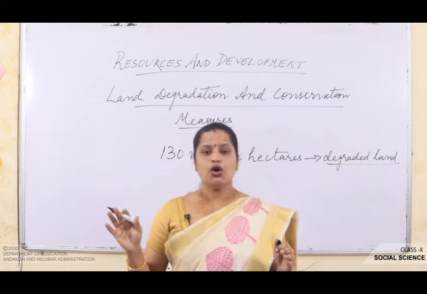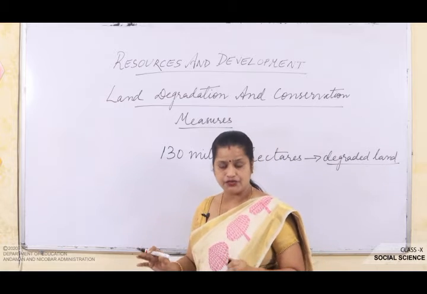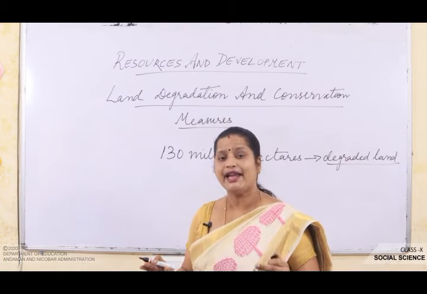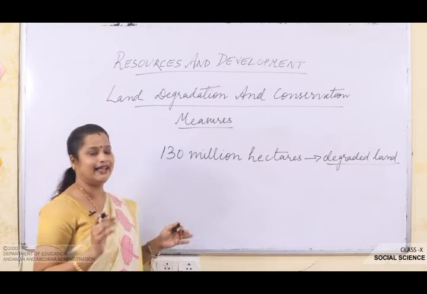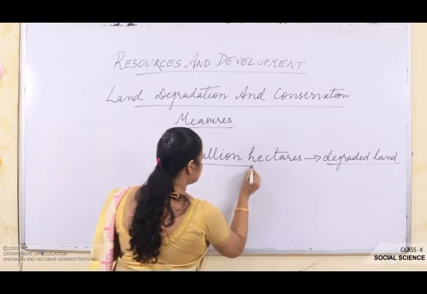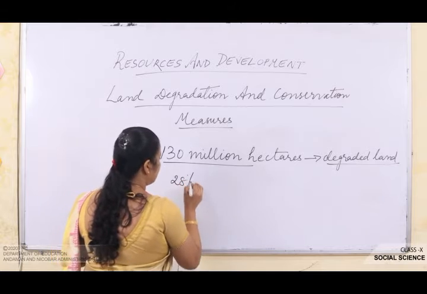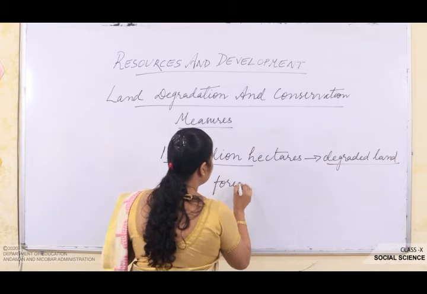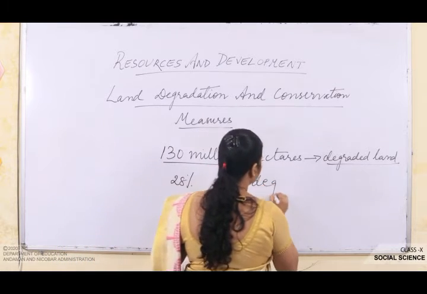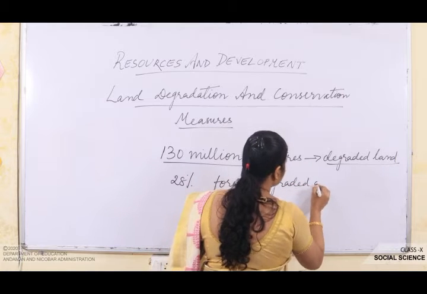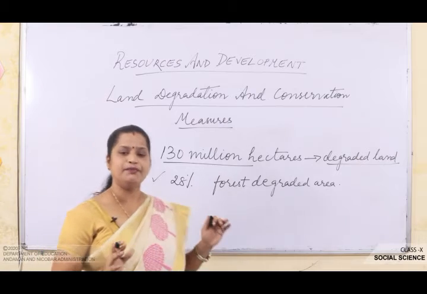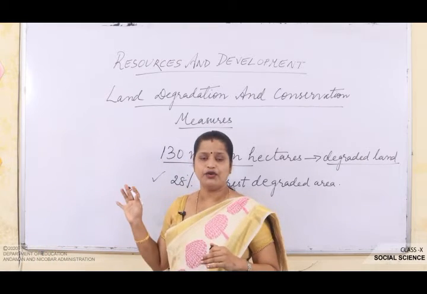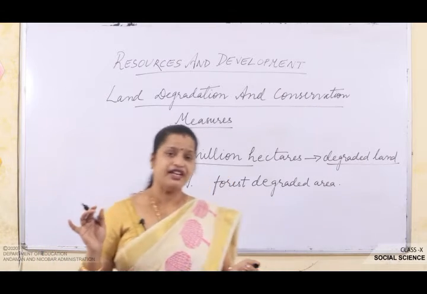Approximately, you see, 28% of it belongs to the category of forest degraded area. So here this 28% comes under the forest degraded area.